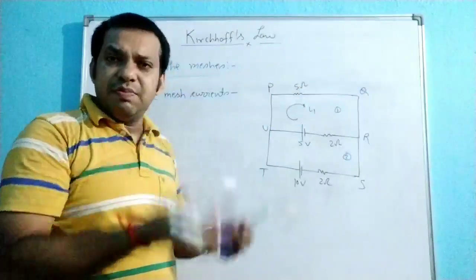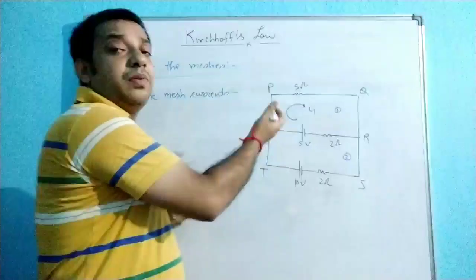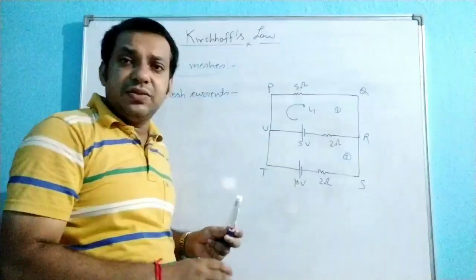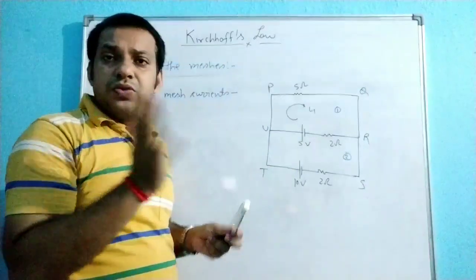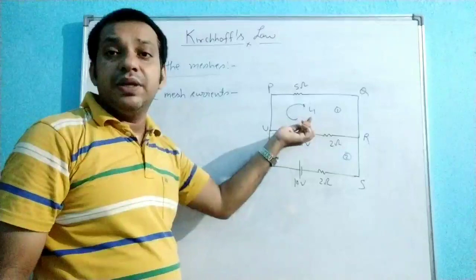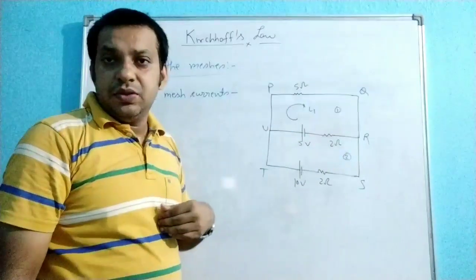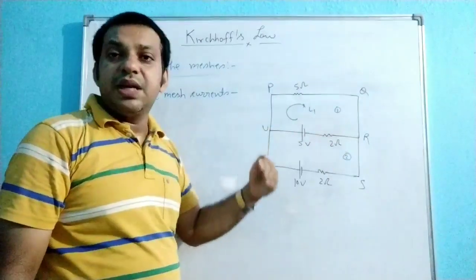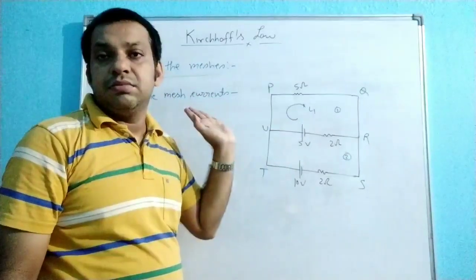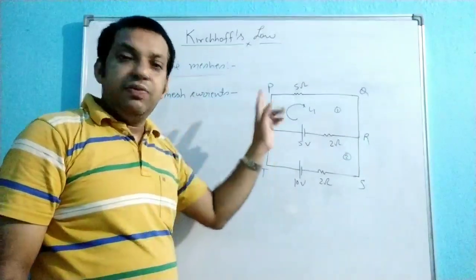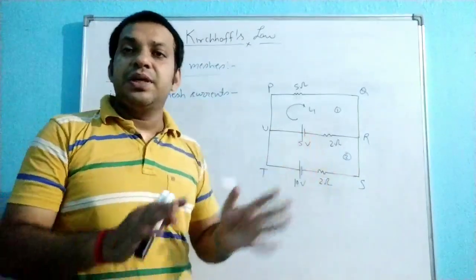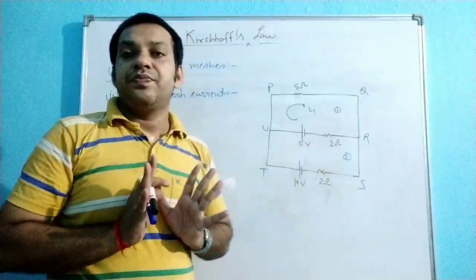But to avoid a negative value, suppose you take the direction of I1 and this is not the actual direction of the current. Then when you solve the equation, you will get the value of I1 in the negative. A negative current value means the direction of the current is in the reverse direction. No need to worry. If you assume the opposite direction, mathematics will automatically correct your answer.